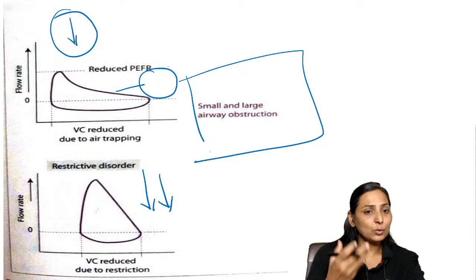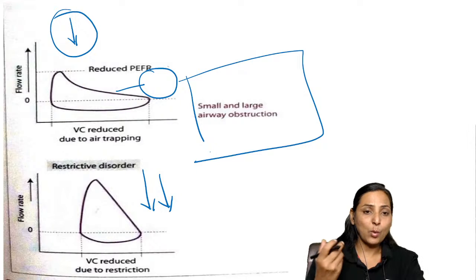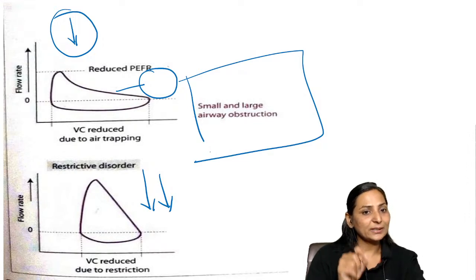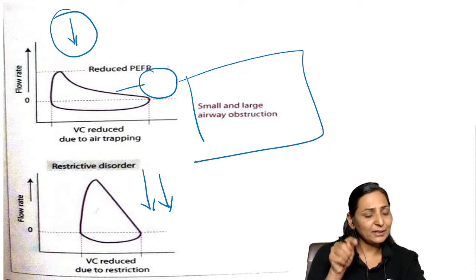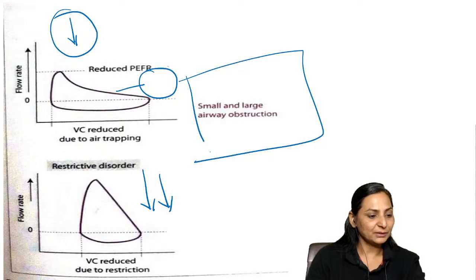If we want to have a good expiration, there should be a good inspiration, but the volume of air is less and therefore he cannot take up good expiratory effort. So decrease in the height, large airways; concavity, small airways; combination, both small and large airway obstructive diseases. And if it is only a decrease in height with the shape being normal, it is restrictive, right?